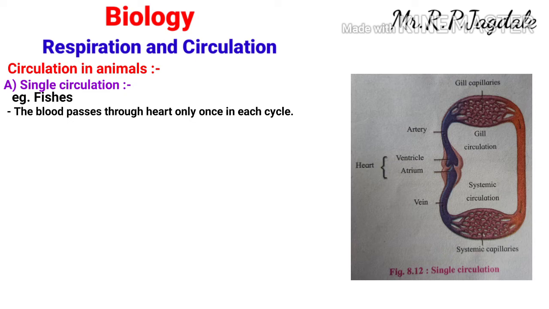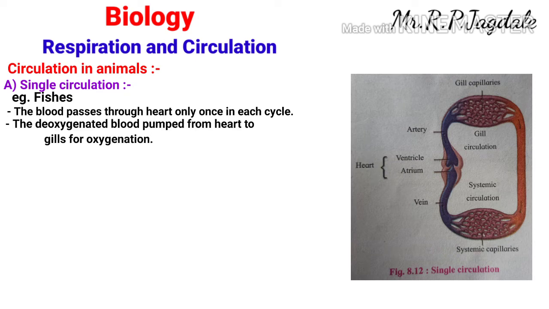You can see in the diagram the deoxygenated blood pumped from the heart to the gills for oxygenation. In this diagram you can see deoxygenated blood is present in the heart. From the heart the arteries go to the gill capillaries. By that route deoxygenated blood is pumped from the heart to the gills for oxygenation. In the gills the oxygen is imported from outside, and here the deoxygenated blood becomes oxygenated.